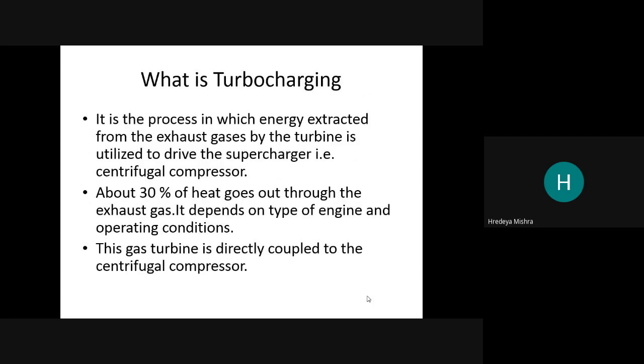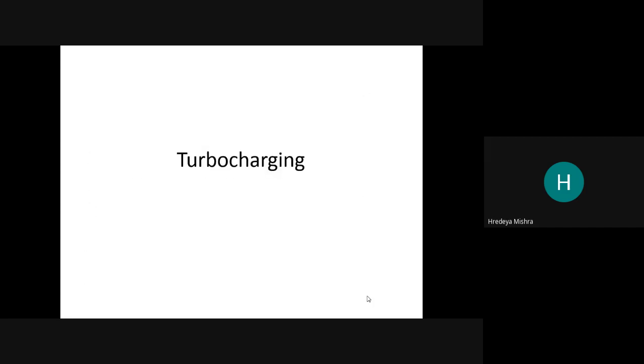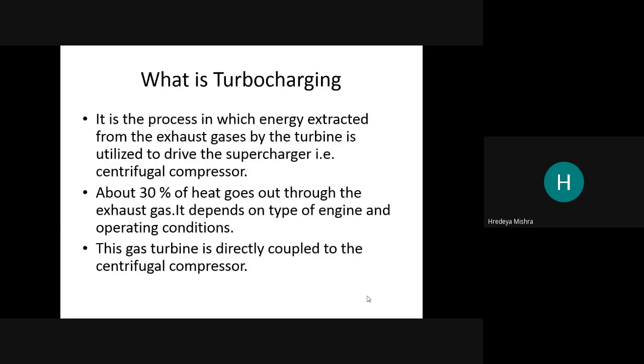Now what is turbocharging here? Turbocharging is one step above the supercharger. It is the process in which energy is extracted from the exhaust gases by the turbine and utilized to drive the supercharger centrifugal compressor. Okay, now what happened?